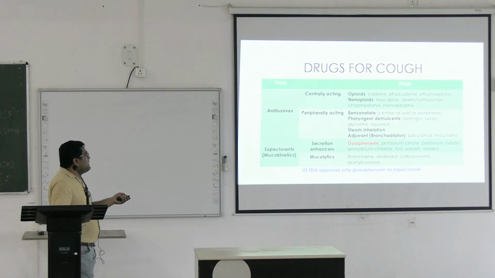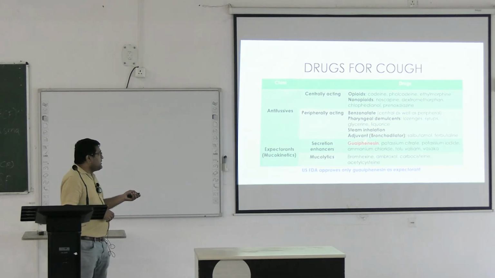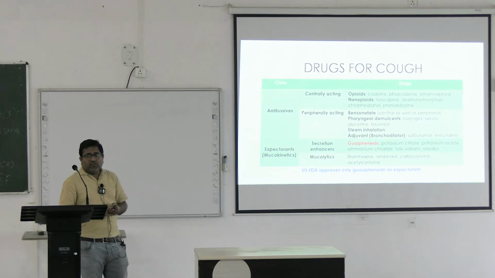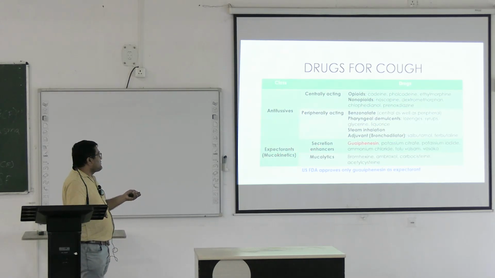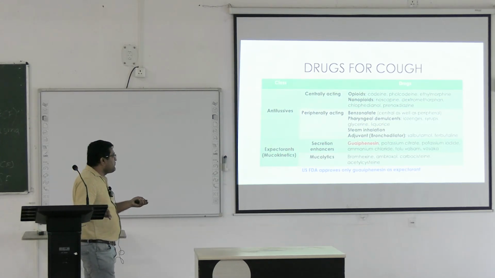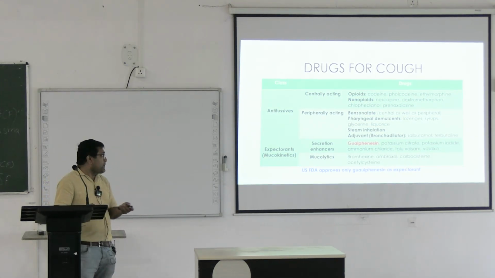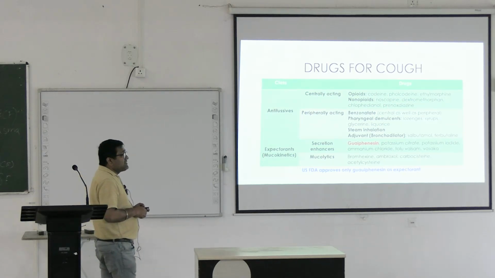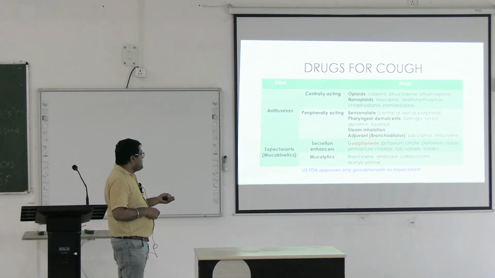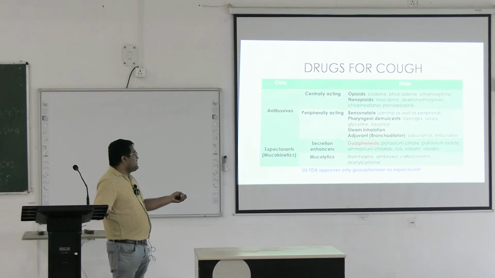There are also pharyngeal demulcents like lozenges, syrups, glycerin, licorice, steam inhalation, and lastly adjuvants, that is bronchodilators, salbutamol and terbutaline. Expectorants can be secretion enhancers like guaifenesin, potassium citrate, potassium iodide, ammonium chloride, tolu balsam and vasaka. Mucolytics include bromhexine, ambroxol, carbocysteine and acetylcysteine. Among the expectorants, US FDA has only approved guaifenesin.